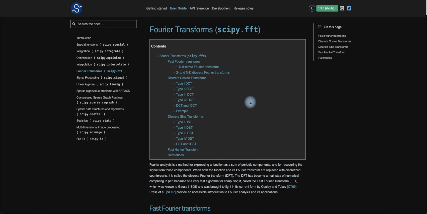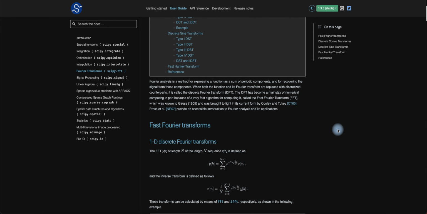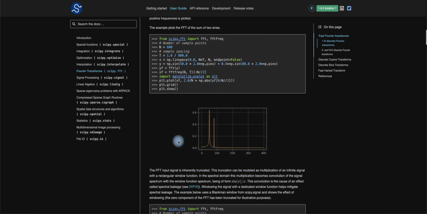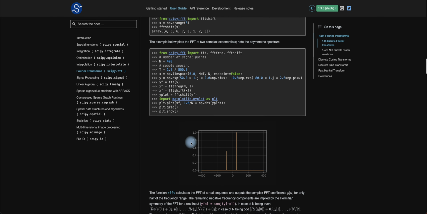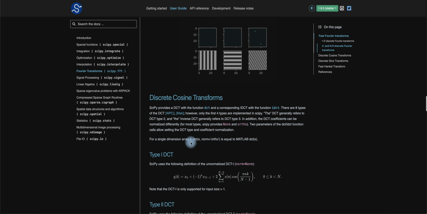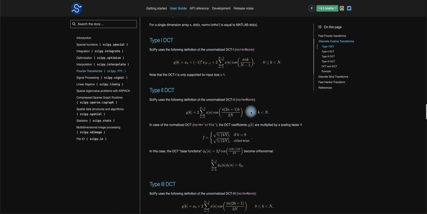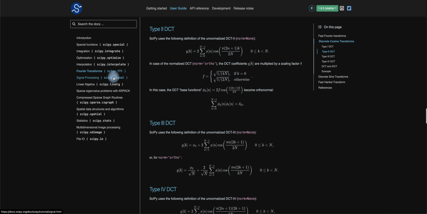Fourier transforms, right? I'm sorry, I'm going a little too fast because I want to keep it basic so that you'll be able to dig below. 1D Fourier transforms, this is your classic Fourier transform that you see here. And again, another form of engineering math, right? Note the code below. Basically you're dealing with a summation from 0 to the endpoint of x of n, basically of the function, right? You basically knock that down point by point based on the graph's behavior and how the Fourier transform works, and you see the imaging below. Cosine transforms, sine transforms, same stuff. You can look at this in more detail below on your own.